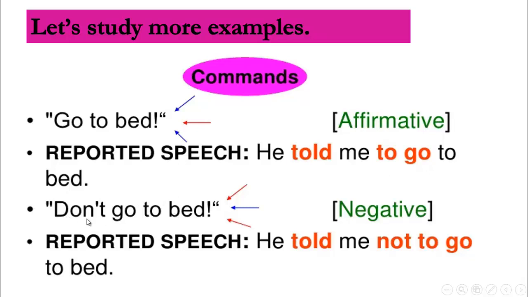Don't go to bed. So we have what here? Don't. So the sentence is what? Negative. Excellent. So if we want to transform it into reported speech or indirect speech, he told me, instead of saying don't, we are going to say not to, and complete your sentence: not to go to bed.